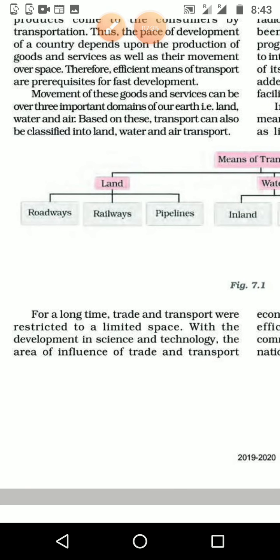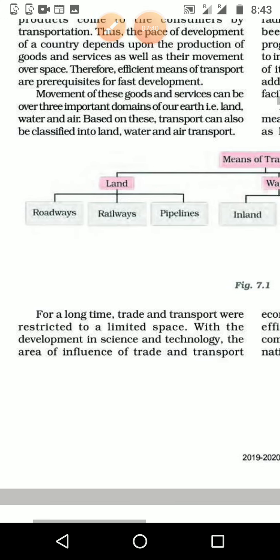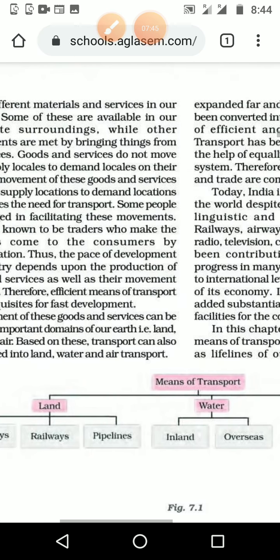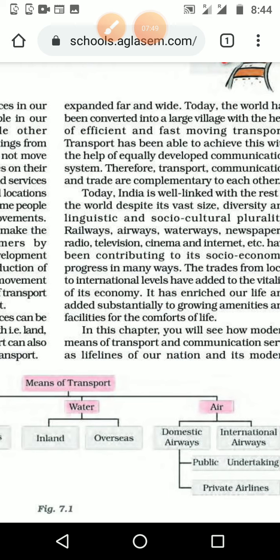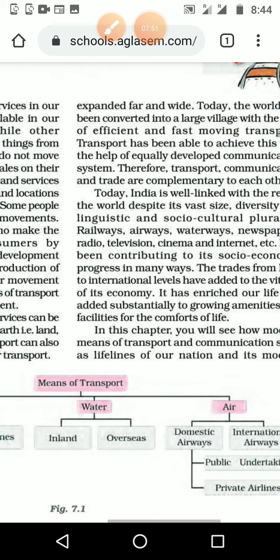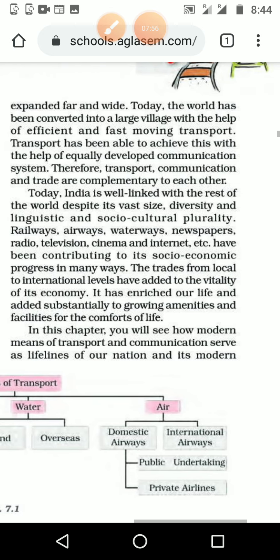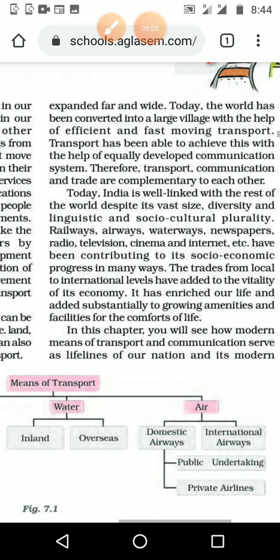For a long time, trade and transport were restricted to a limited space. With the development of science and technology, the area of influence of trade and transport expanded widely. In olden days transportation was difficult without technology. We know that when the Europeans thought about reaching India, they reached America. Columbus reached America and thought it was India.